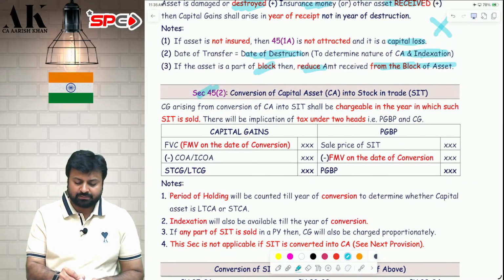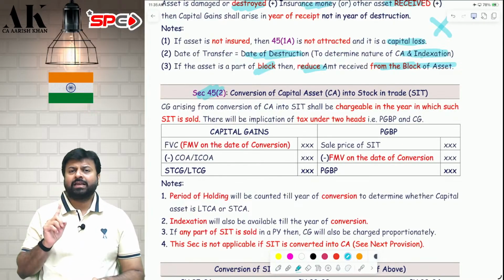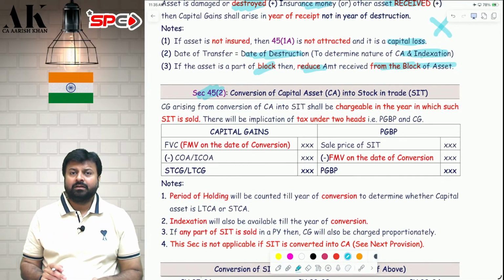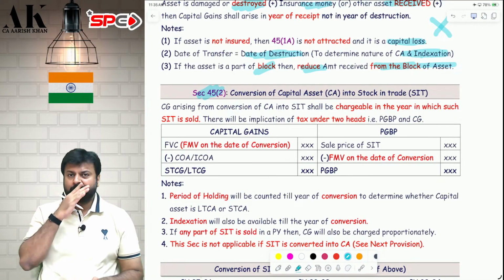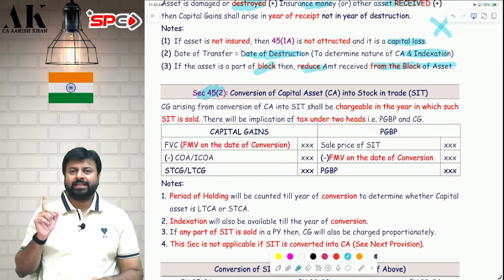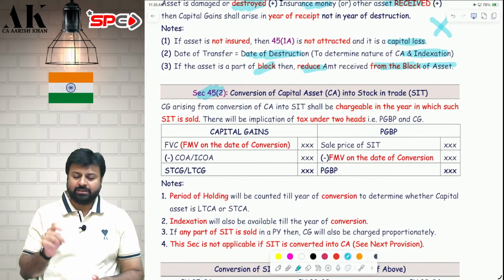Second exception, conversion of capital asset into stock in trade. We have already seen in the definition of transfer, conversion of capital asset into stock in trade amounts to transfer. So if you convert a capital asset into stock in trade, it is a transfer, but the charge of tax will not be now. The charge of tax will be in the year in which you will sell the SIT. Whenever you will sell the SIT in that year, you will be liable to pay tax under 2 heads, one under capital gains, one under PGBP.